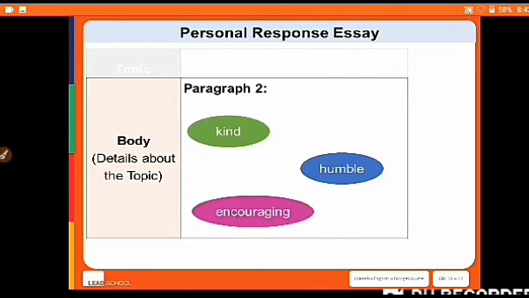I think what really inspires me about my aunt is that she has a giving heart and is always kind to people around her. Another thing is, though she takes pride in her work, she never praises herself or talks about what she does in a boastful manner. This to me shows that she is a humble person and does things with humility. Finally, I think I will also write about how she encourages others to help out within the community. Let me add these points in.